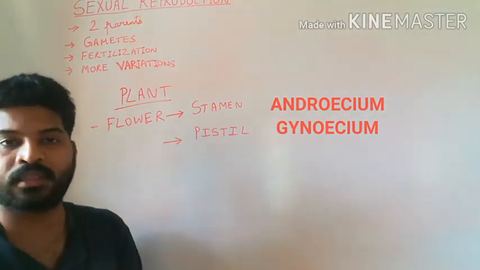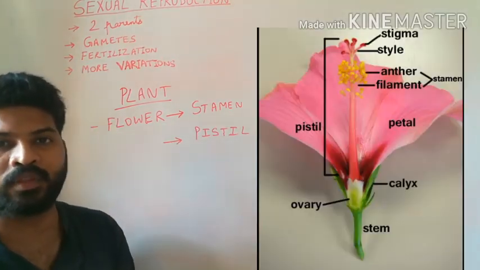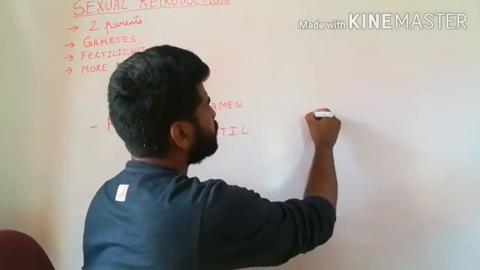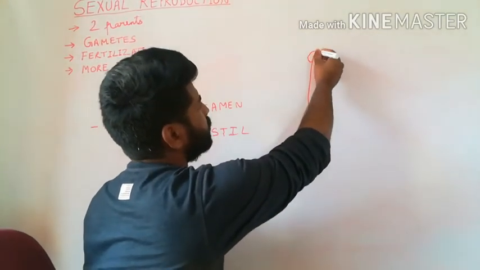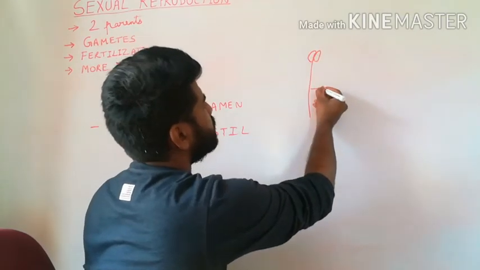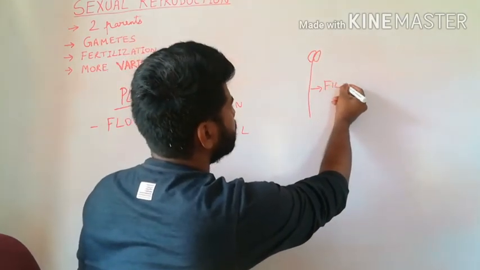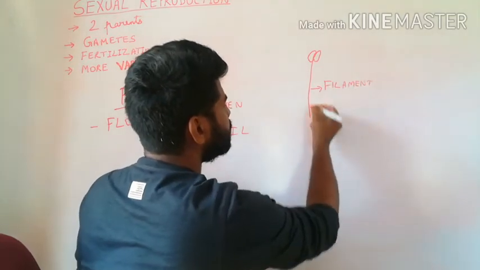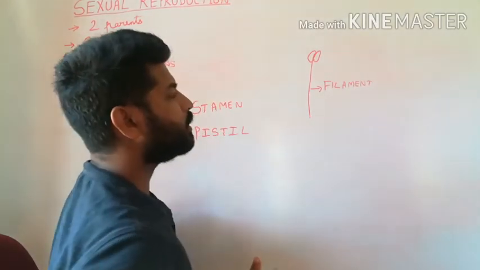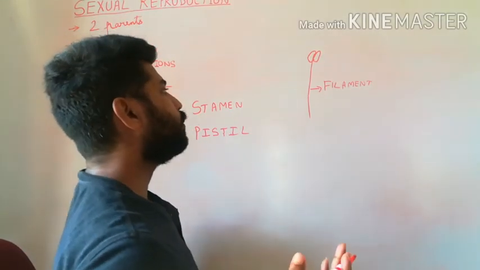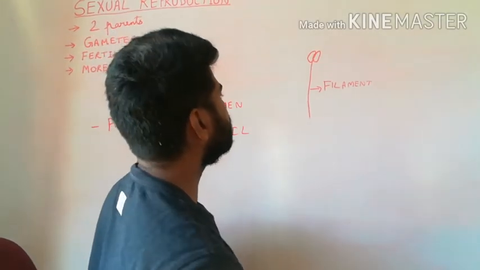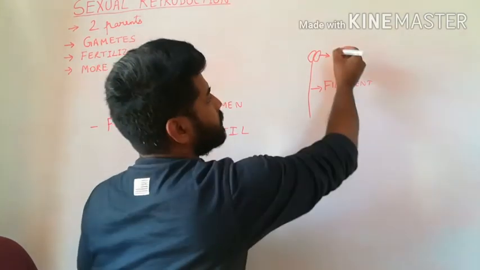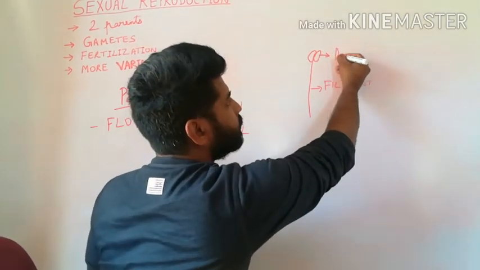As you can see in the diagram of the flower, the stamen consists of a long stalk-like structure called the filament. This filament helps to attach the stamen to either the petals or to the pistil. The upper portion of the stamen is the anther.